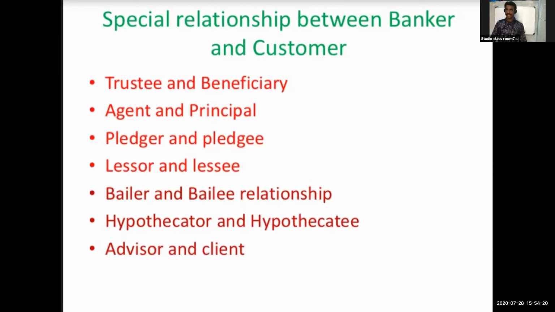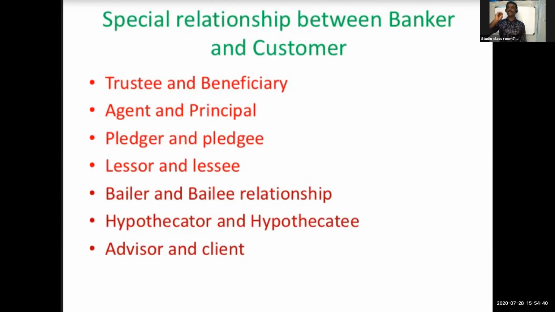Advisor and client means, suppose the customer wants to purchase shares or deal in shares. What will they do? The bank will act as an advisor.